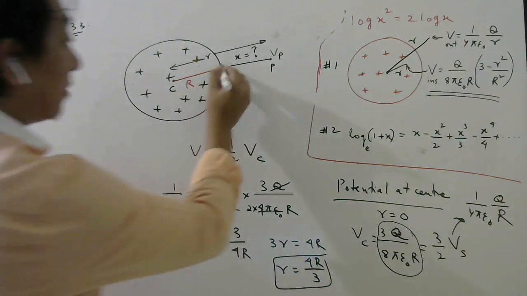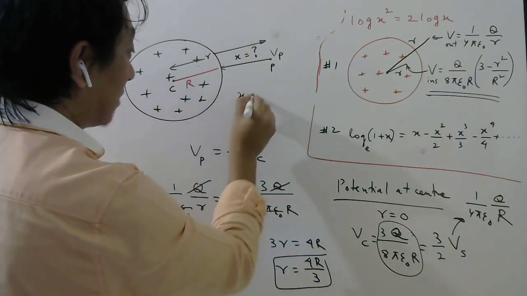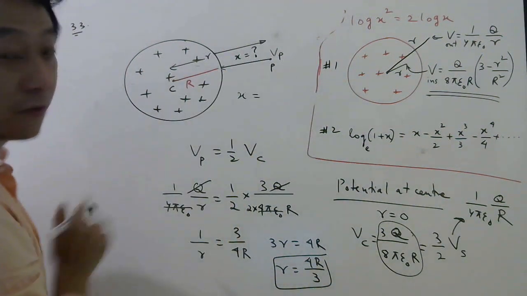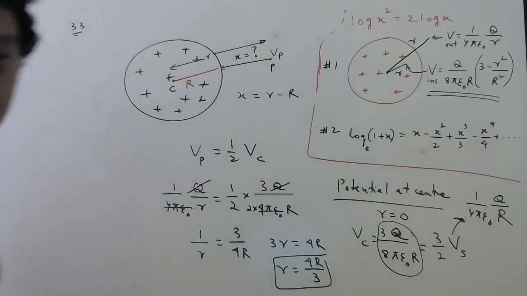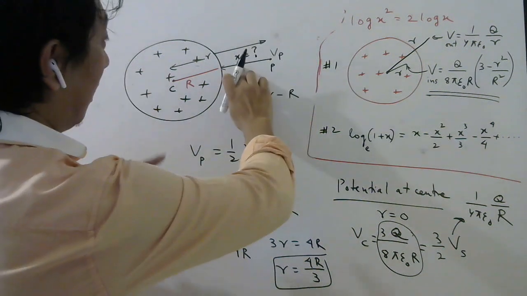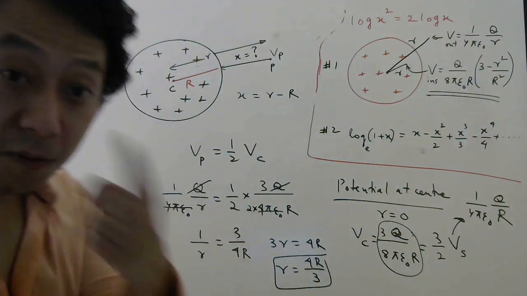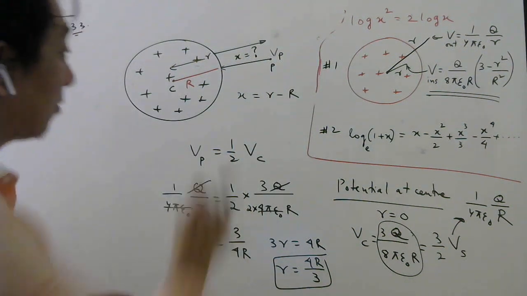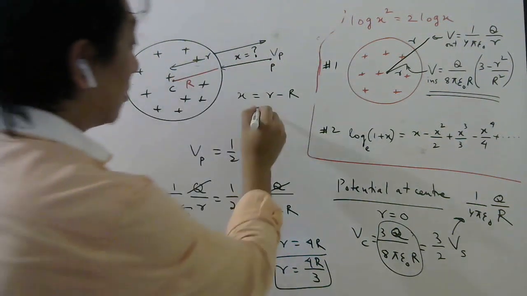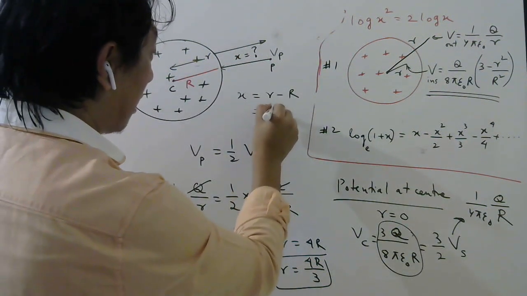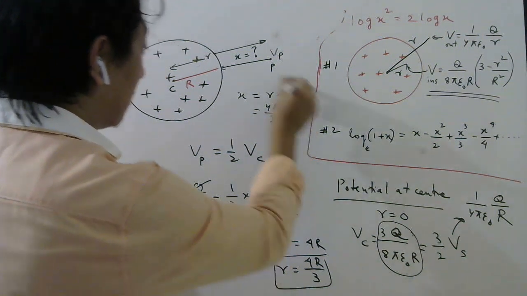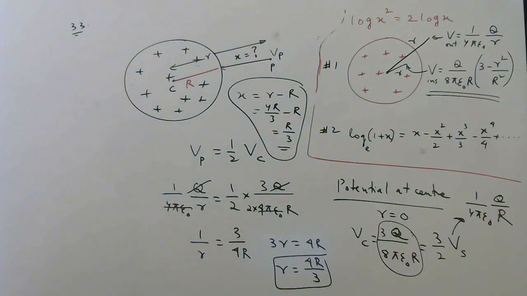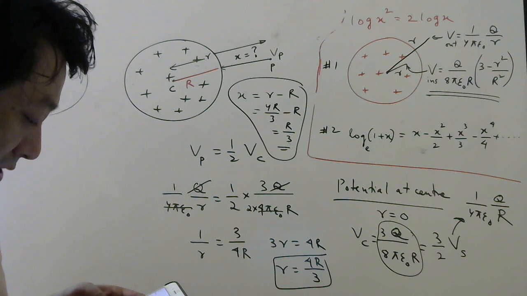But they asked from the surface. So if you want x, what will you do? This x, if you want from the surface, what will you do? Small r minus capital R. Right students? Small r is from center, x is from surface. If they want from center, this is the answer. But they want from the surface. So x they want. So small r is how much we found? 4R by 3 minus R. That will be R by 3. So answer is capital R by 3. Which is the right option? Option C.